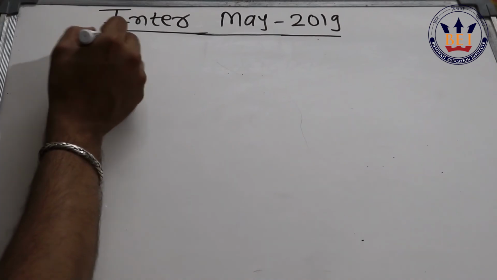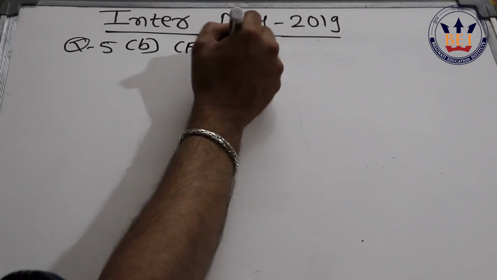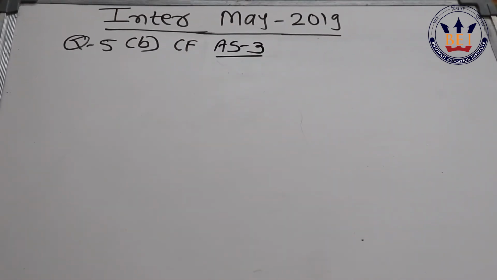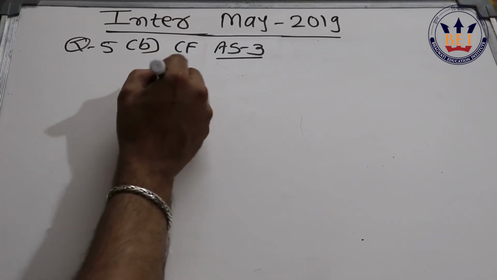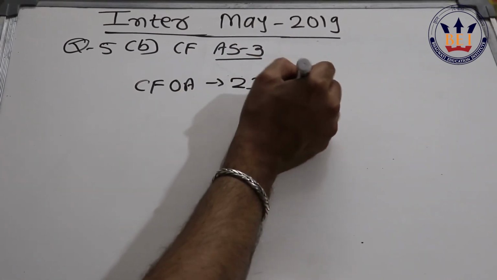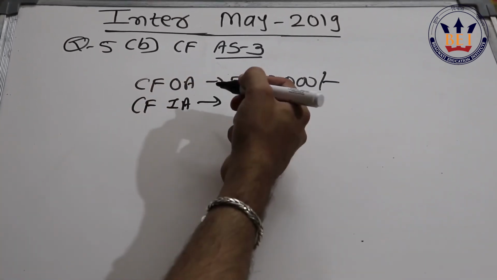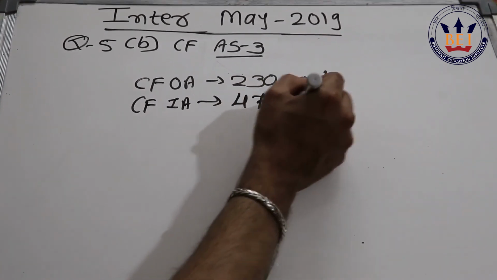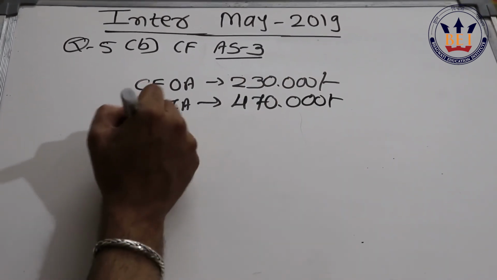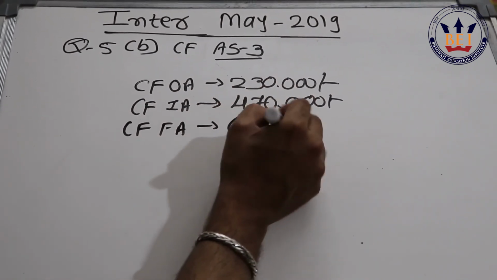The next question that we have is question 5b, which is based on cash flow statement, Accounting Standard 3 revised. The sum demands solution by direct as well as indirect method. When you calculate the sum, you will get cash flow from operating activity rupees 2,30,000, cash flow from investing activity rupees 4,70,000, and cash flow from financing activity negative rupees 45,000.